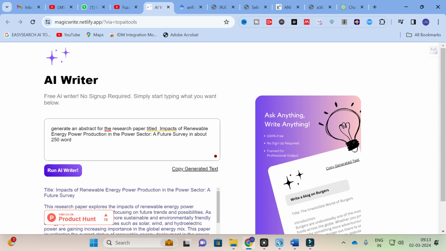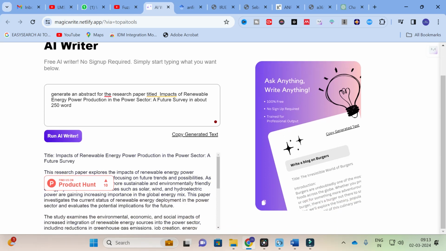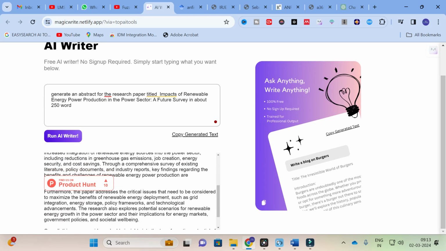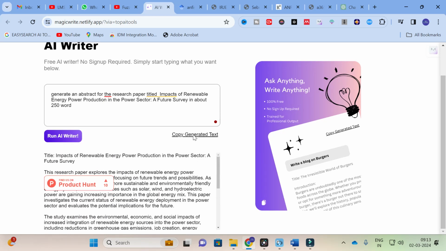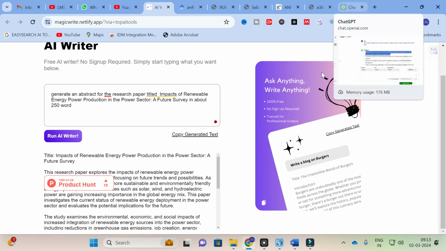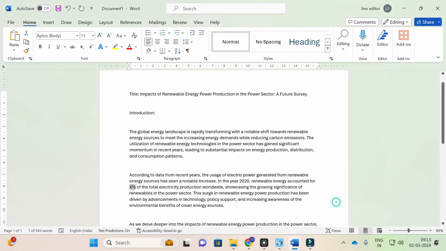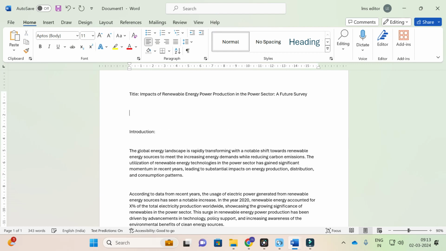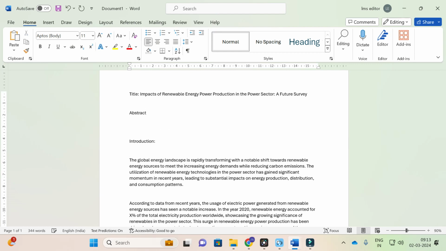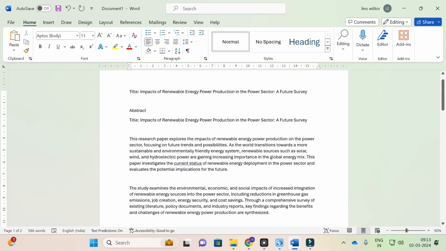So we have asked for an abstract. Yes, our content is generated. Copy the generated content and go to the Word file. Here you can paste the abstract. This is the abstract here.